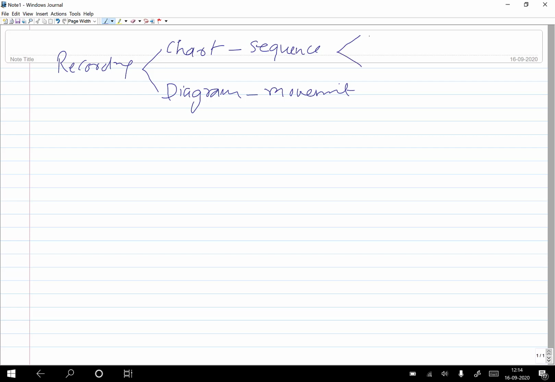As far as the chart is concerned, as I said, there are two types of charts. One is those which are drawn on the common time scale, and these charts are like the multiple activity chart, and the SIMO chart, simultaneous motion study chart. And those which are drawn with no time scale, there are many, like the outline process chart, flow process chart, then two hand process chart.